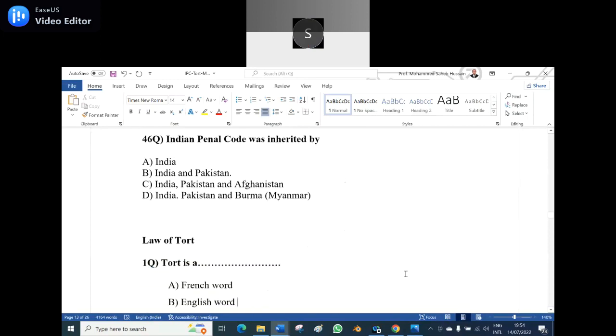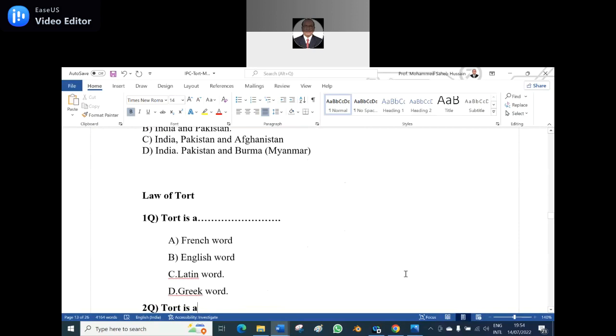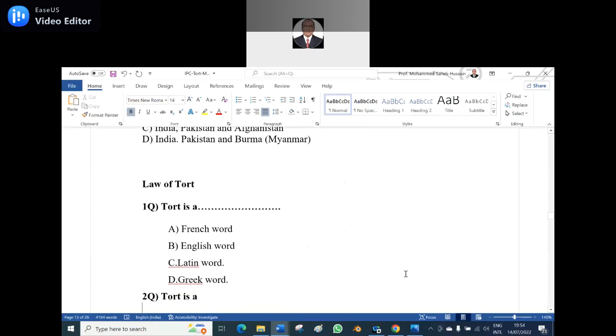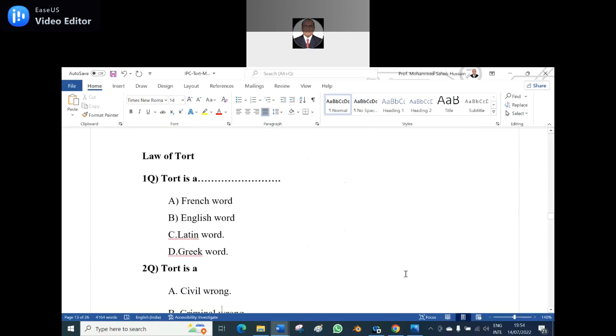Now, law of tort questions. The first question: tort is A, a French word, B, English word, C, Latin word, D, Greek word. It's a Latin word, sir. But actually it is derived from the French word. When you say derived, you can say French. But actually, we can say tortum. That is the Latin word. So here the right answer, among the options, is the Latin word.